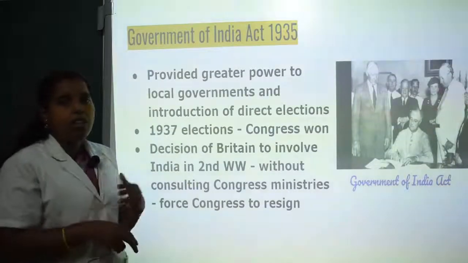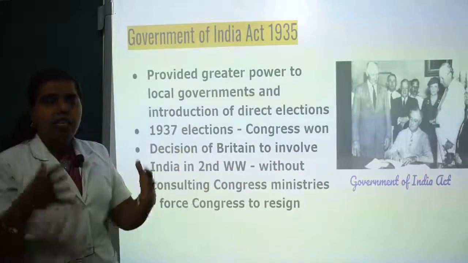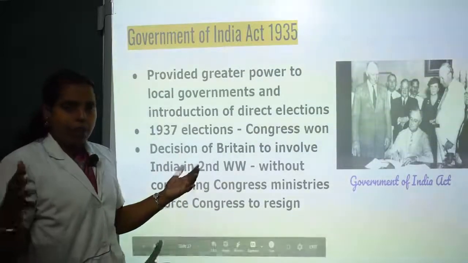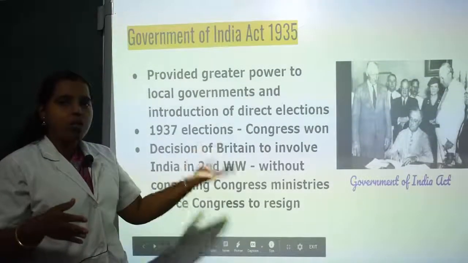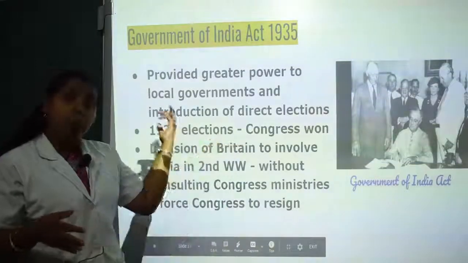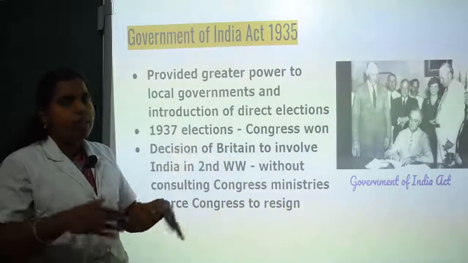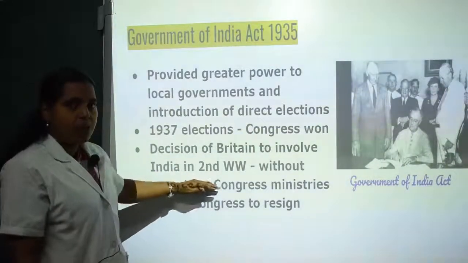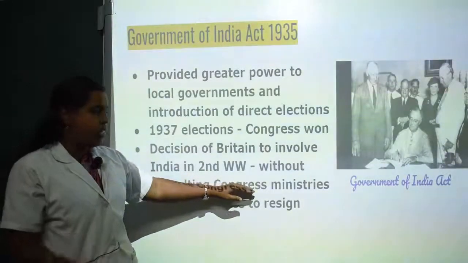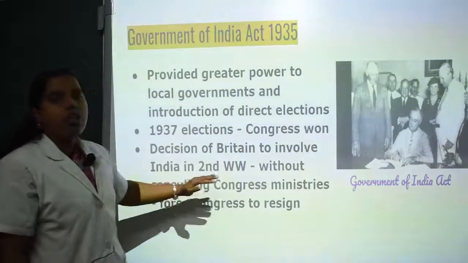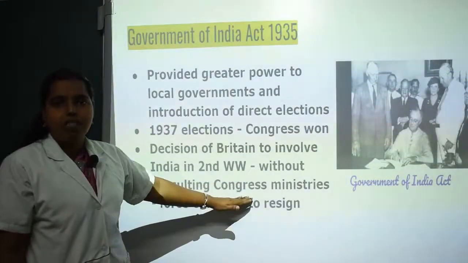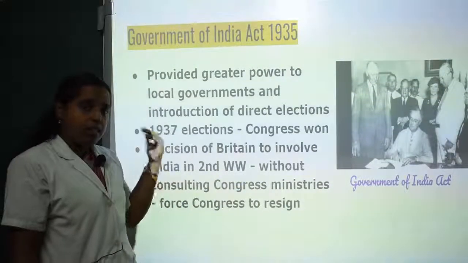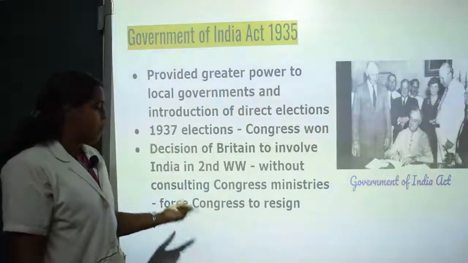Again they wanted to amass a great amount of wealth, resources and human workers or laborers as soldiers for the Second World War, so that Britain could have a very good force behind it. They decided to include Indians there, but without consulting Congress, because Congress was the ruling party in India. But they were not consulting them.